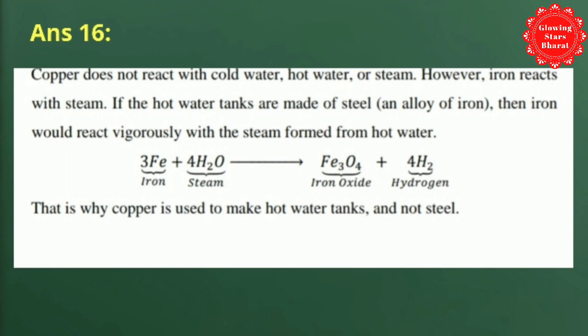However, iron reacts with steam. If the hot water tank is made of steel, then iron would react vigorously with the steam formed from hot water. For example, iron reacts with steam to give iron oxide and hydrogen. That is why copper is used to make hot water tanks and not steel.